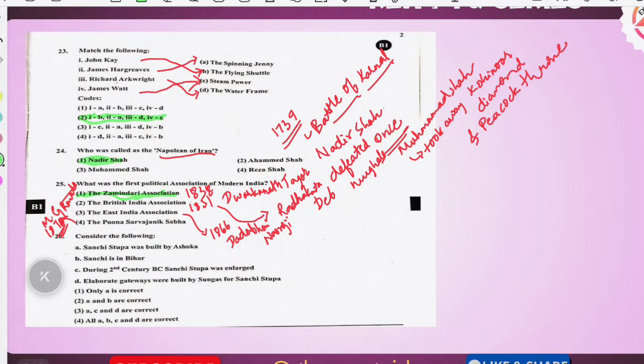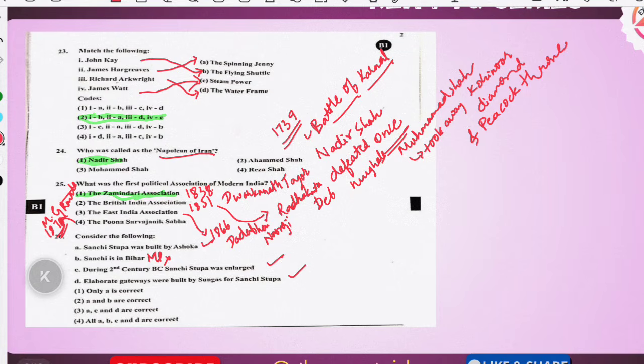And coming to the 26th question, it is about the Sanchi Stupa. See, Sanchi Stupa was built by Ashoka. Is Sanchi in Bihar? No, Sanchi is in Madhya Pradesh, that is MP. So this will become wrong, and this is right. During the 2nd century BC, Sanchi Stupa was enlarged. Yes, okay. The elaborate gate was built by the Sunga dynasty, right?